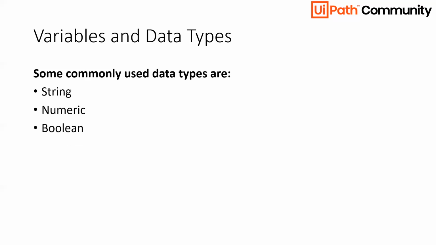Now after that we have Boolean. So Boolean is a data type where you want to store a value true or false, or maybe 0 or 1. So if you want to check for something like if this condition is true, or if this particular value is true or not, for that you use Boolean. It has only two values, that is going to be true and false. So these are the first three very basic data types.